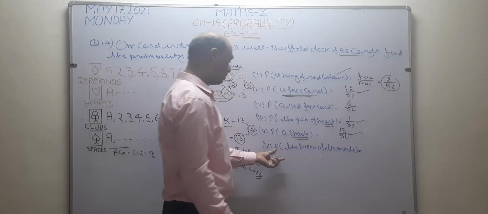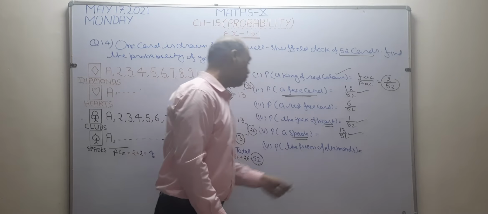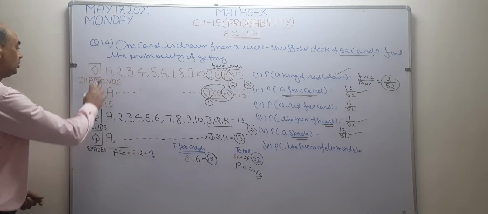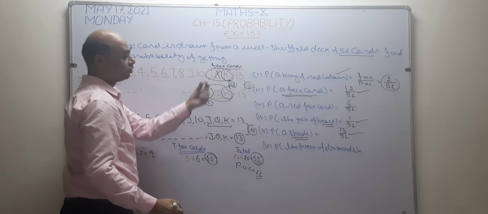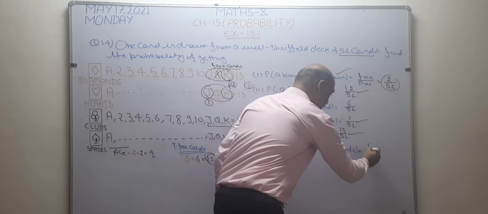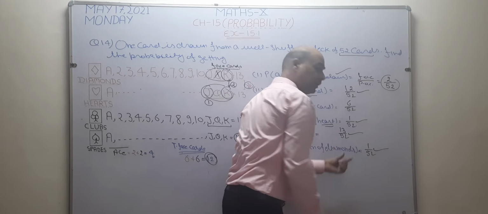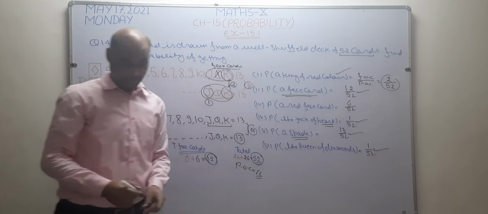Okay. Now last, the queen of diamond. Now I want to check diamond. This is my diamond card. How many queens are there? Only one queen is there. So the answer becomes 1 by 52. I hope it is clear for now.